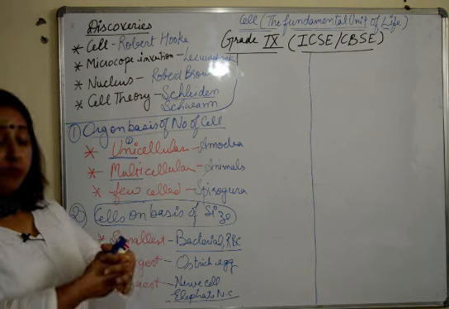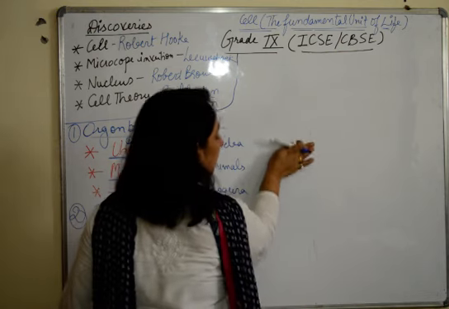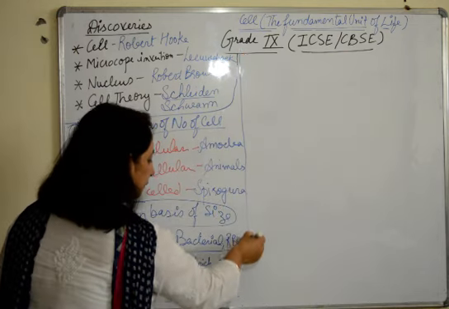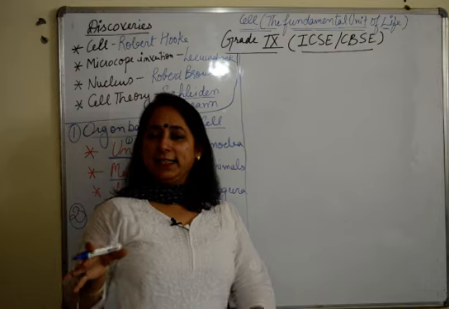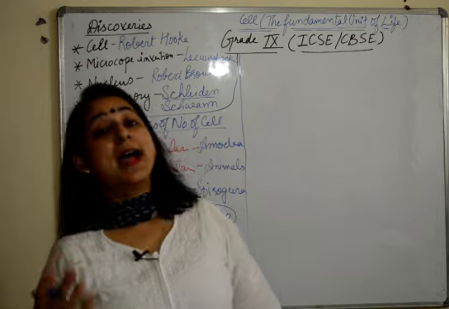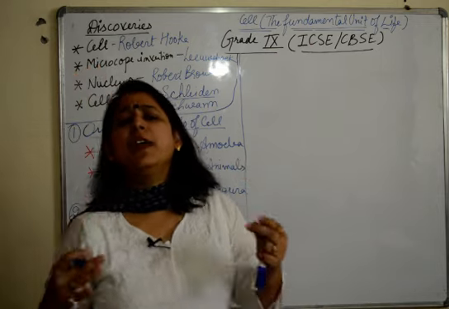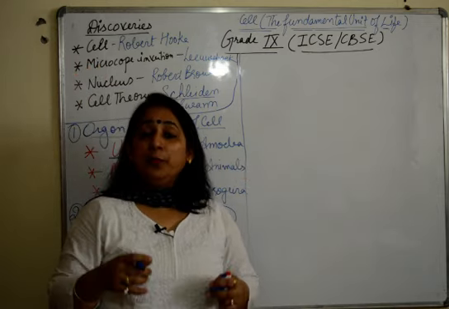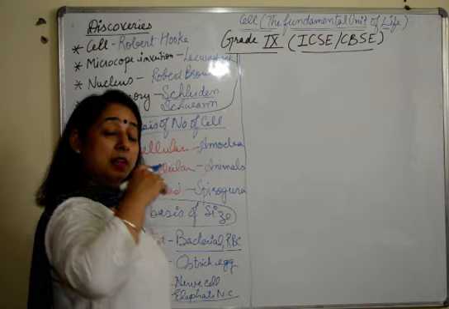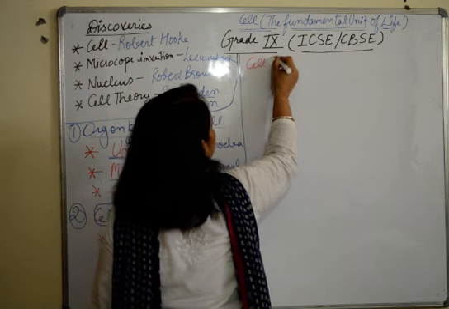Now we move to one of the very important parts which comes as a full-fledged question as well. I'll tell you the history behind that also. Now I'll tell you a small story. There were two scientists, one botanist. Botanists are the ones who work on plants, and one zoologist. Zoologists are the ones who work on animals. So in different parts of the world, there was one botanist, one zoologist. Both of them were working on cells. And both of them concluded something which was similar. Fine. And their conclusions were summed up under the heading cell theory.